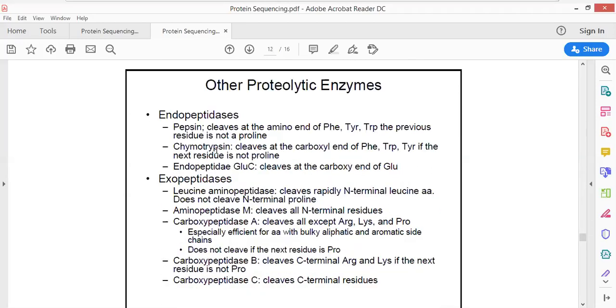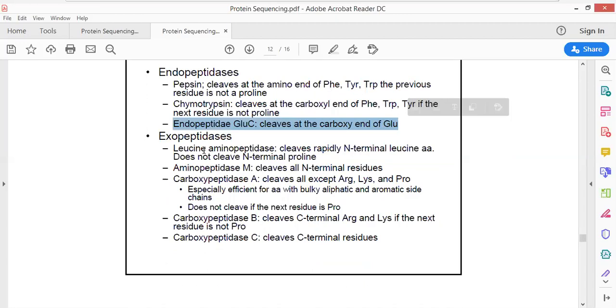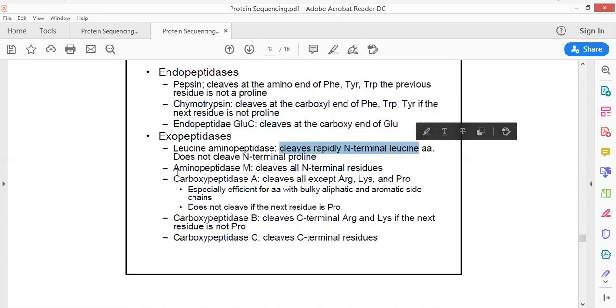After the trypsin digestion, there are other enzymes that could be used. For example, endopeptidases. Pepsin cleaves at phenylalanine, tyrosine, and tryptophan. Chymotrypsin has the ability to cleave at phenylalanine, tryptophan, and tyrosine. Endopeptidase has the ability to cleave at the C-terminus of glutamate. Exopeptidase has the ability to cleave at the N-terminus of leucine, and so on.